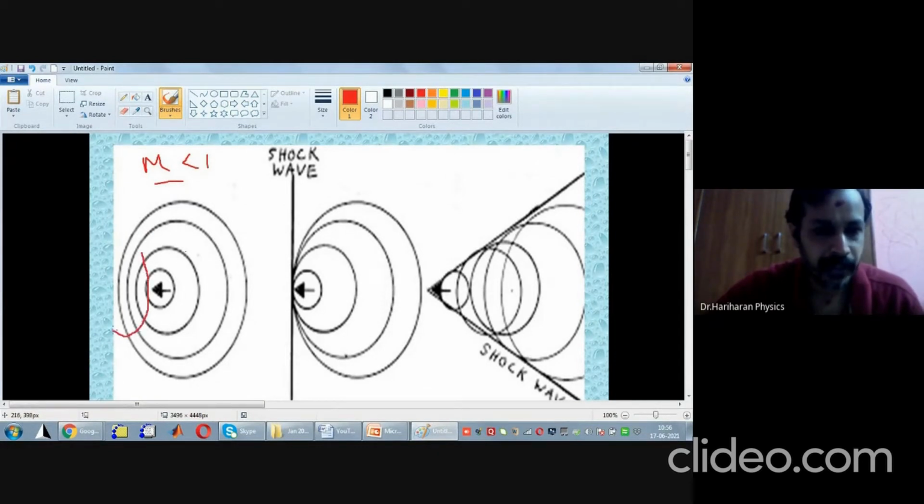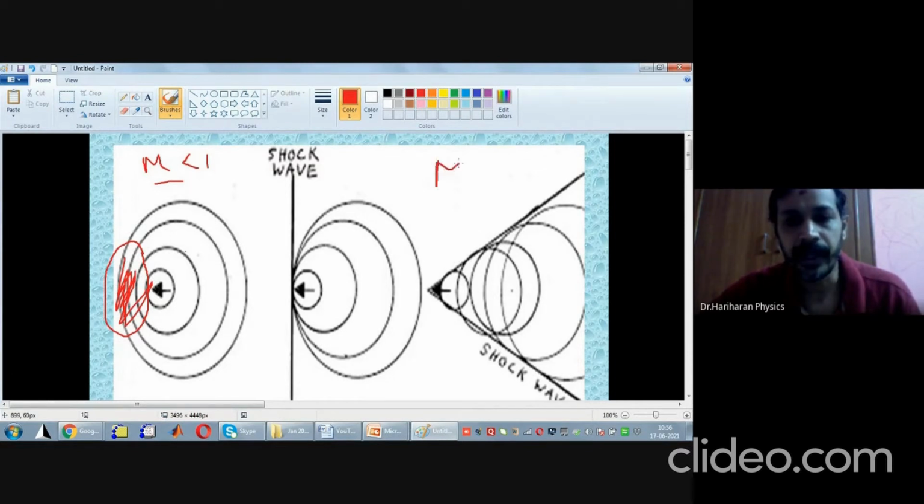For example, four arcs of circles are there before the object. Therefore, if an object is moving at a speed less than the speed of sound in a given medium, the sound vibrations are going to be before the object. On the other hand, if the Mach number is greater than 1, what will happen?